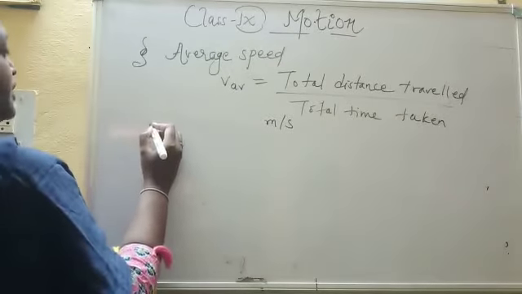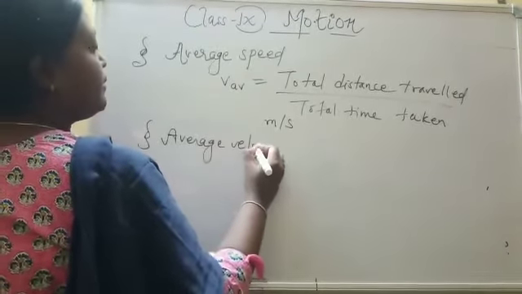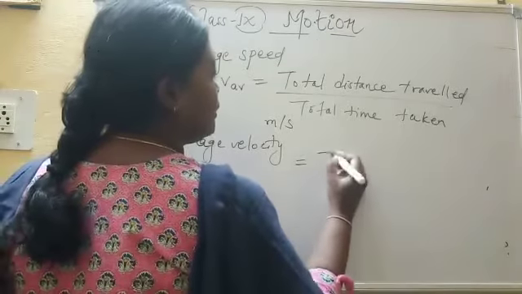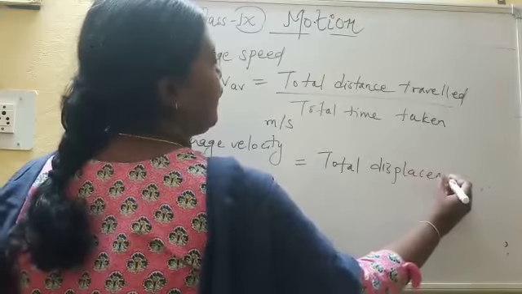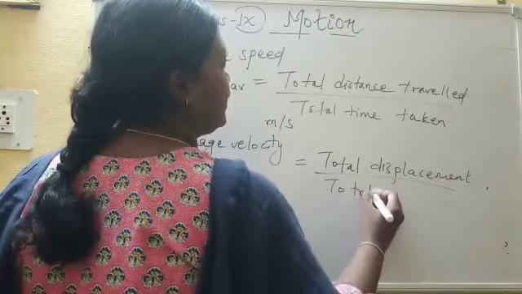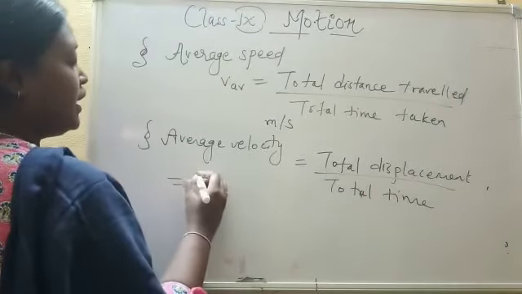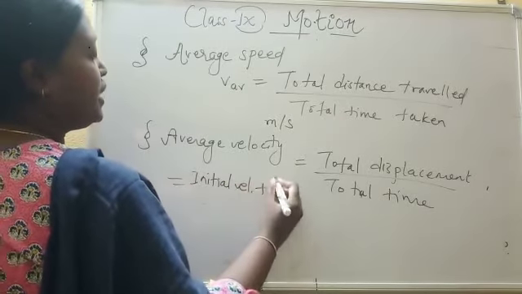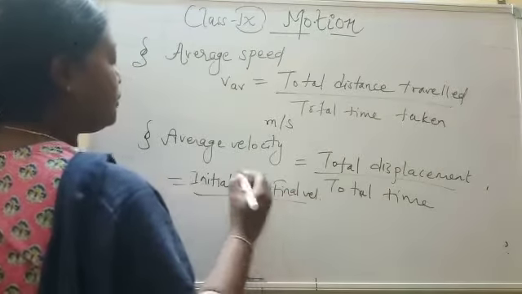Next is average velocity. What is average velocity? Average velocity is defined as total displacement upon total time taken, or it is also defined as initial velocity plus final velocity upon 2.